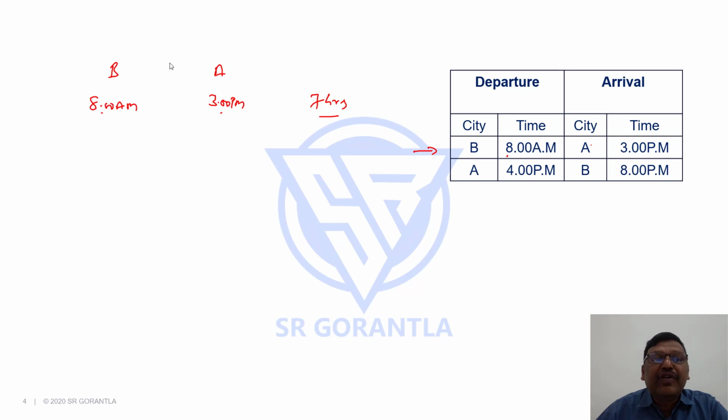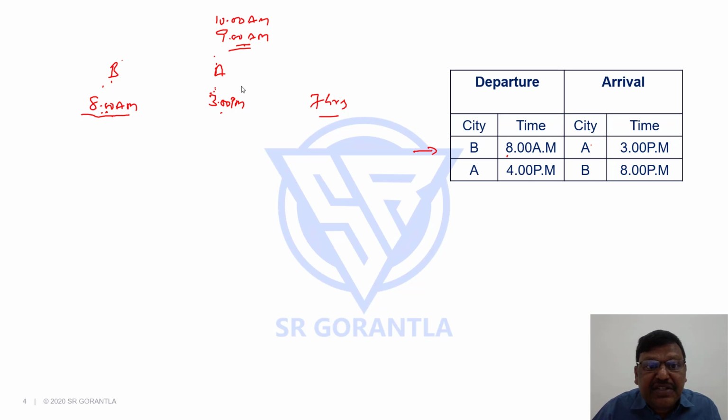But now, they were not in the same time zone. They are in different time zones and A is east of B. When A is east of B, the time of A is ahead of B. In other words, suppose at B's local time, the flight started at 8 a.m. What should have been the time at that point in city A? If it is 8 a.m. at city B, in city A the time would have been ahead. So if there is a time zone difference of 1 hour, it would have been 9 a.m. because it is in the east. Or if there is a 2-hour difference, it would have been 10 a.m.